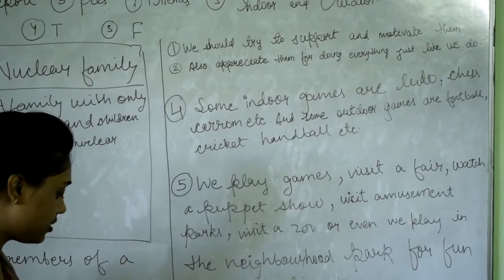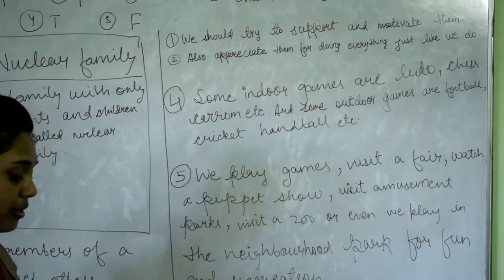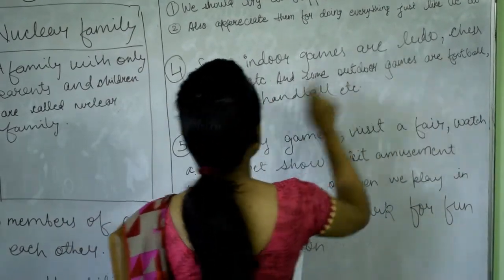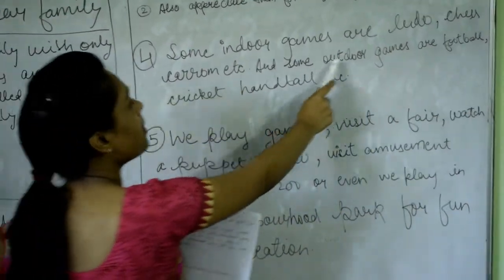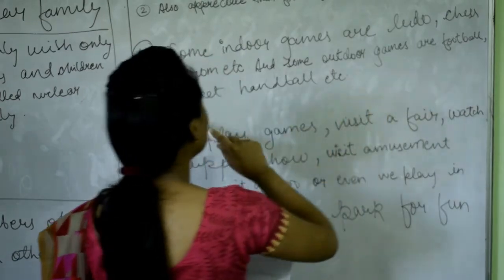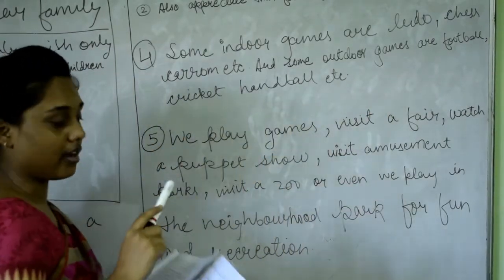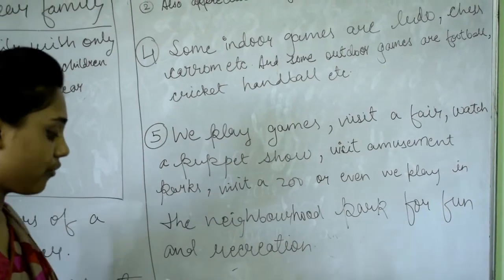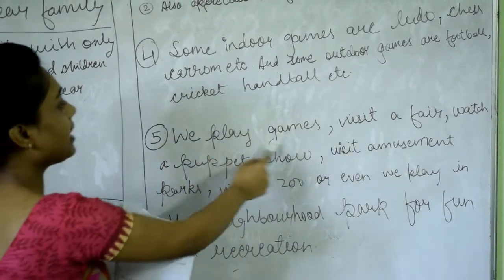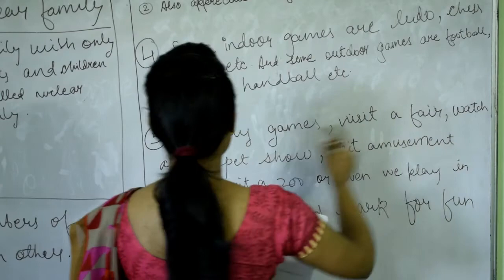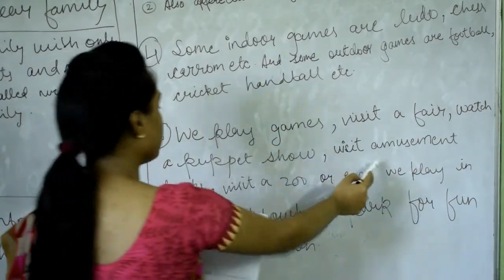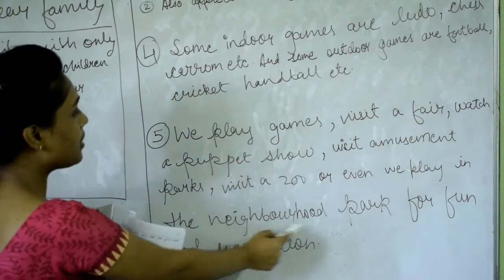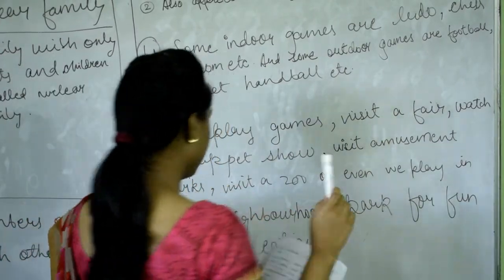Now move to another question. Now name some indoor games and outdoor games. Some indoor games are Ludo, chess, carom, etc. And some outdoor games are football, cricket, handball, etc. Okay. Now another question is, name some activities we do for fun and recreation. We play games, visit a fair, watch a puppet show, visit amusement parks, visit a zoo, or even we play in the neighborhood park for fun and recreation.